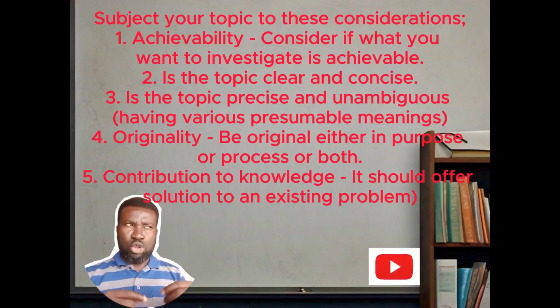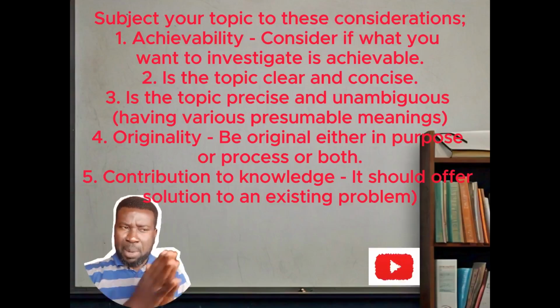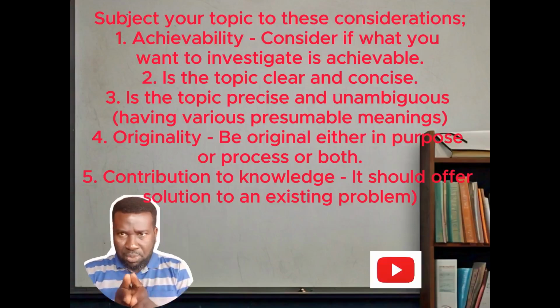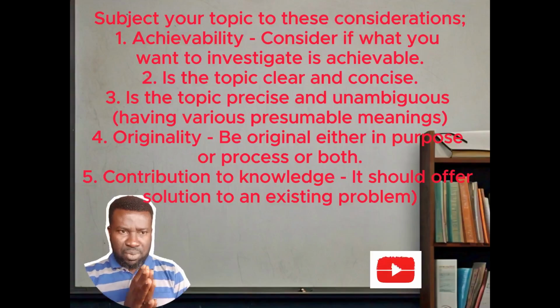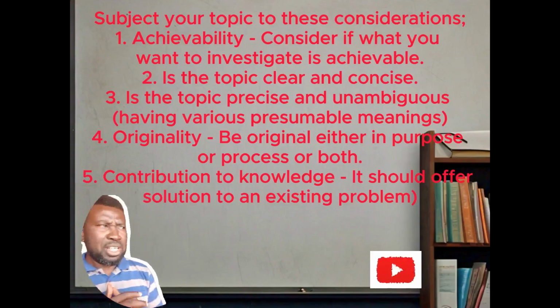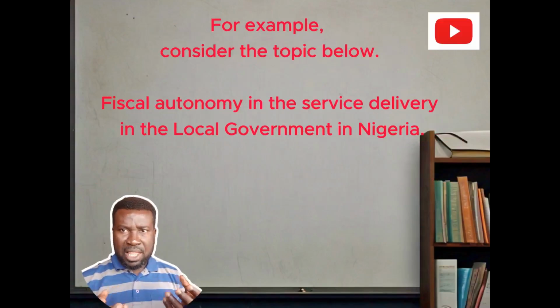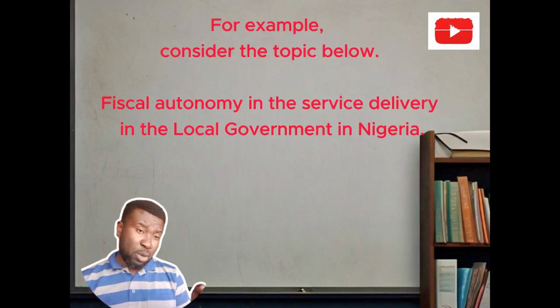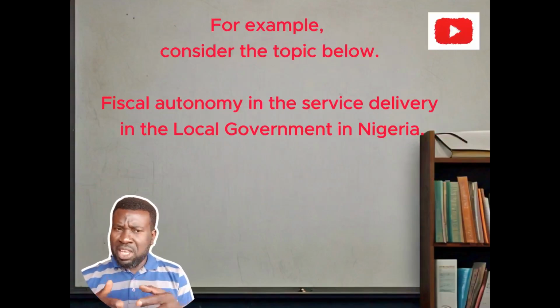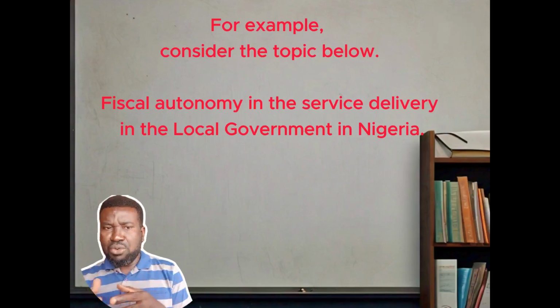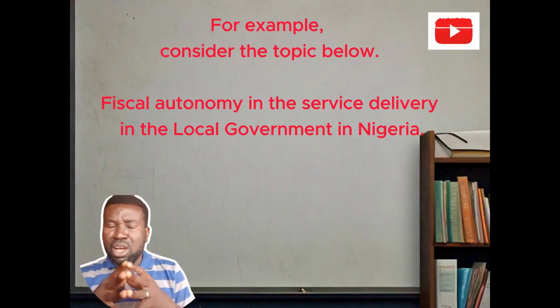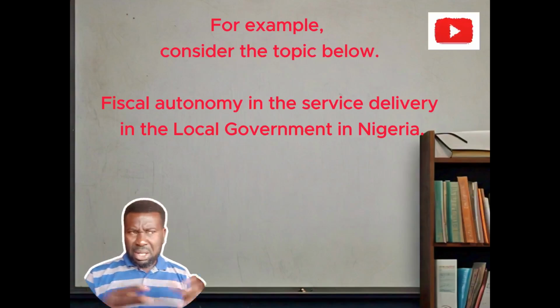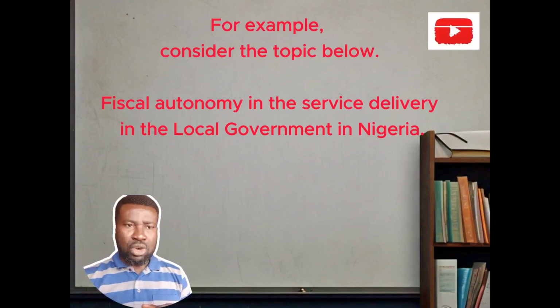Now, that topic has to contribute to knowledge. In the body of knowledge, generally in the research area, that particular topic should be able to contribute something to the body of knowledge. Let's take a random topic and analyze it. For example, we have a topic like this: fiscal autonomy in the service delivery in the local government in Nigeria. What's wrong with this topic?